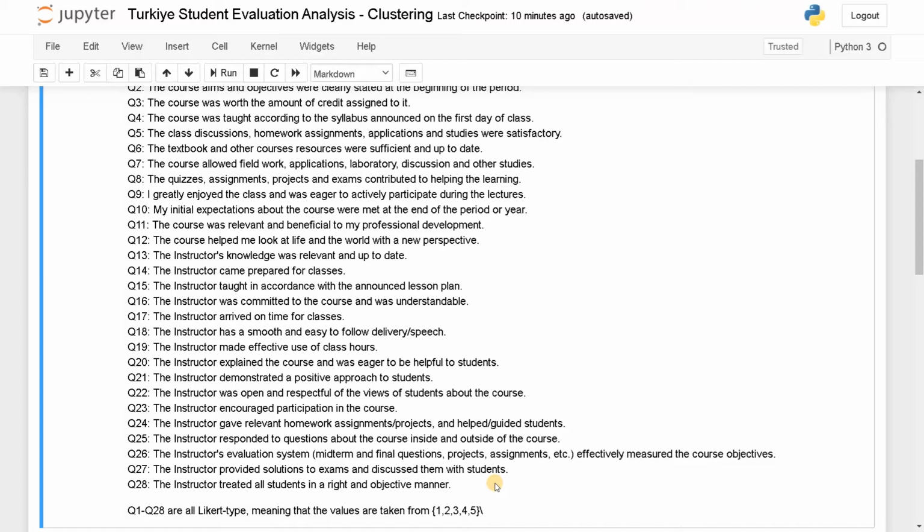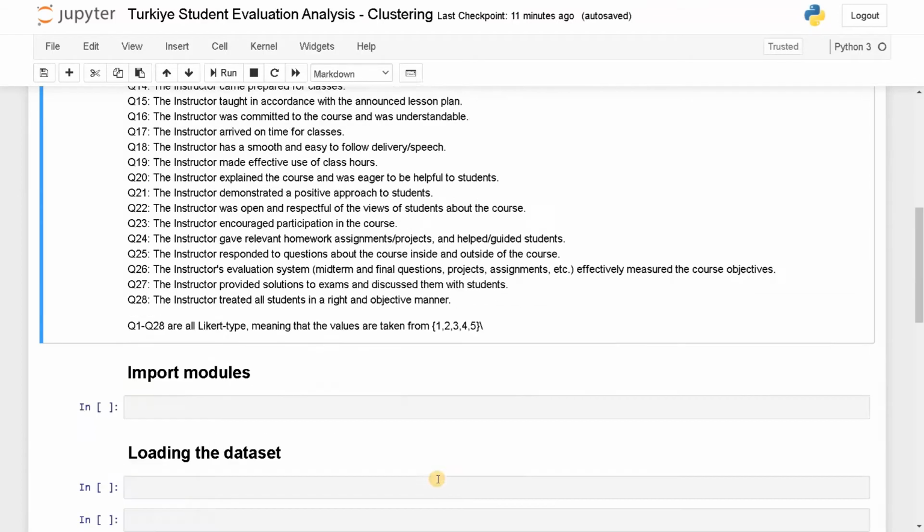So here there is no output variable, only the input attributes are given. From these input attributes, we need to get some analysis and do some inference. Okay, let's start coding now.